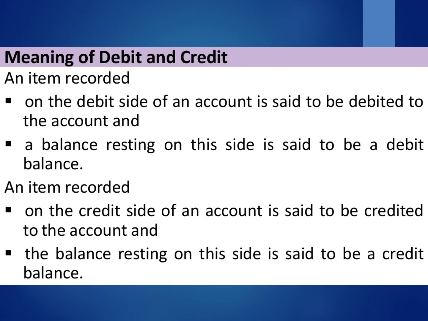An item recorded on the debit side of an account is said to be debited to the account, and a balance resting on this side is said to be a debit balance. An item recorded on the credit side of an account is said to be credited to the account, and the balance resting on this side is said to be a credit balance.